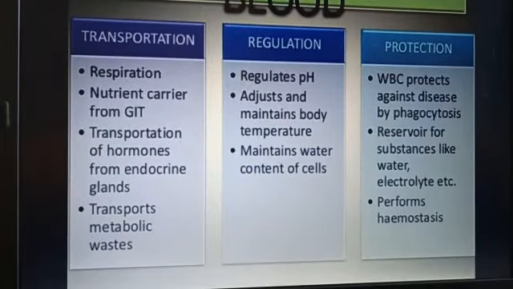Its function is to supply essential substances like sugars, oxygen, and hormones to the entire body. It also helps in transportation of hormones from endocrine glands. It also transports metabolic wastes, and it regulates the pH level. It maintains body temperature, and it maintains water content level in the cells. It protects against different diseases and infections.